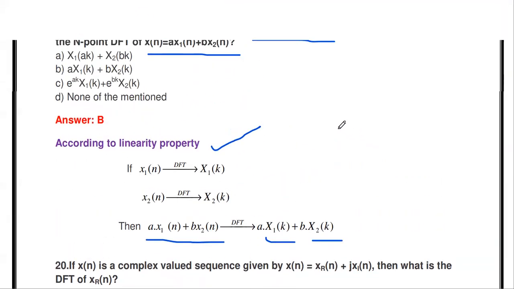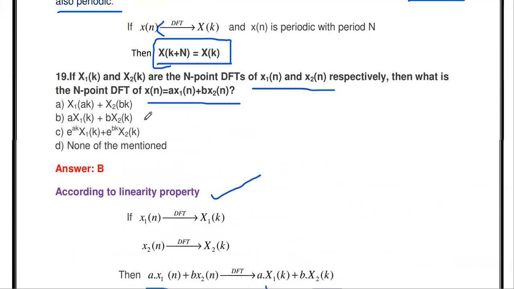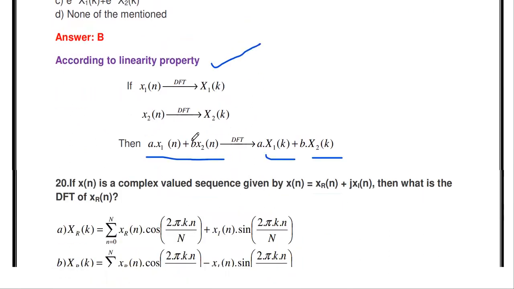This is the linearity. So the answer for this question is a into X1 of k plus b into X2 of k. In the first option, X1 of ak and X2 of bk are given. This is wrong. Here e power is given. This is wrong. This is the correct answer. This is the linearity property.